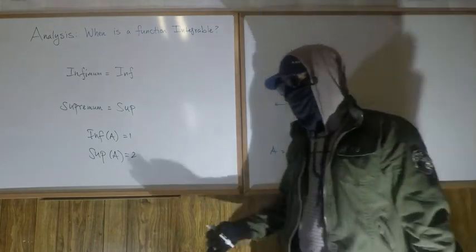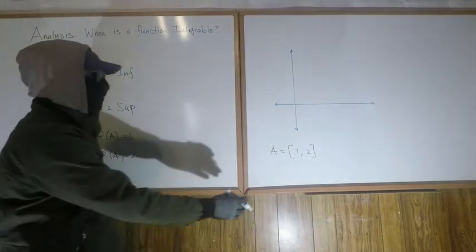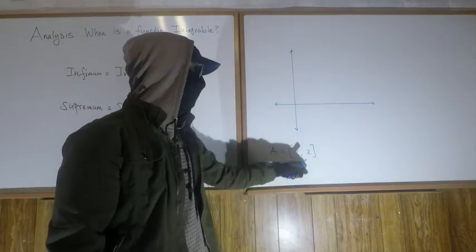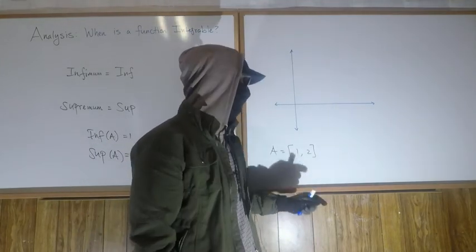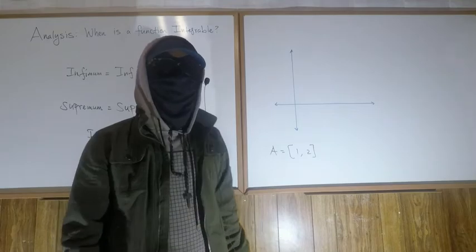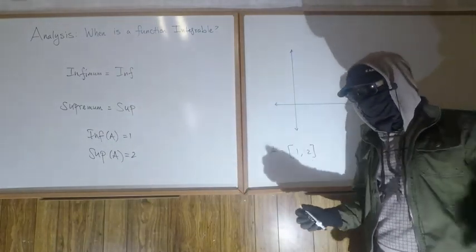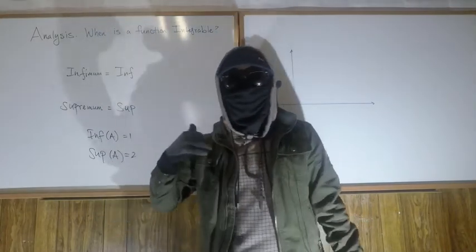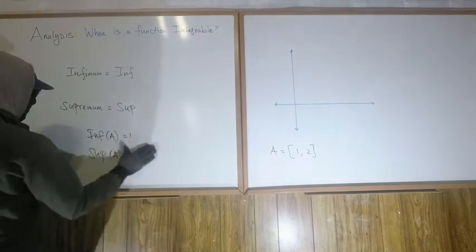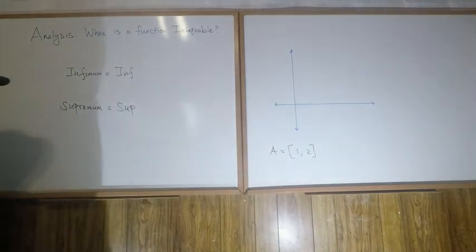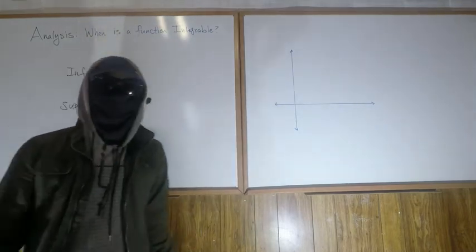And similarly, supremum is the least upper bound. An upper bound for this set is 3, 4, 5. Anything bigger than 2 is an upper bound for this set. But of all of the upper bounds, the smallest one is 2. And so we'd say that sup A for this set A is equal to 2. These two guys will play a prominent role in the play that's to come; they're the stars of the play. The mathematical play, of course.